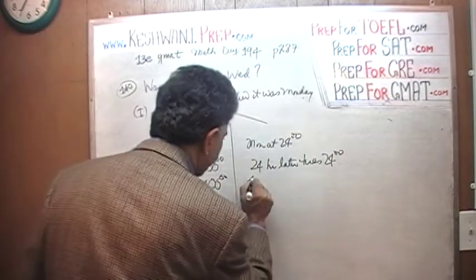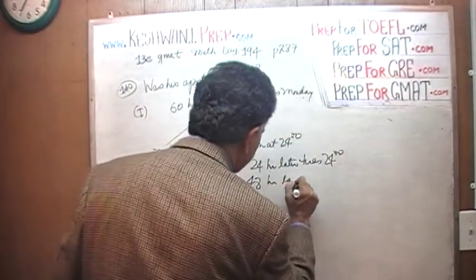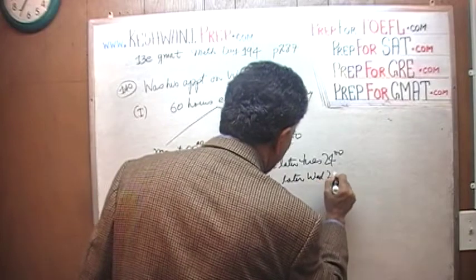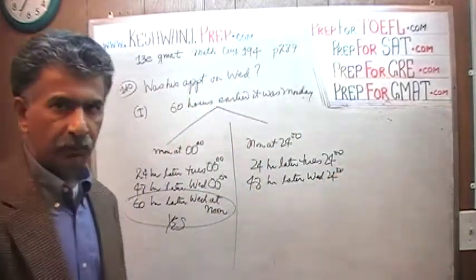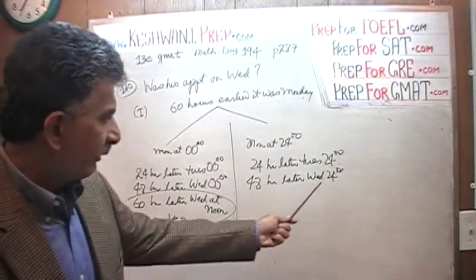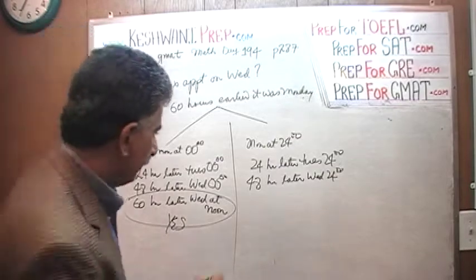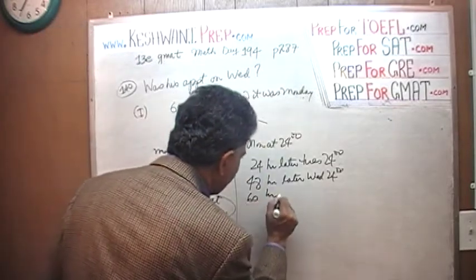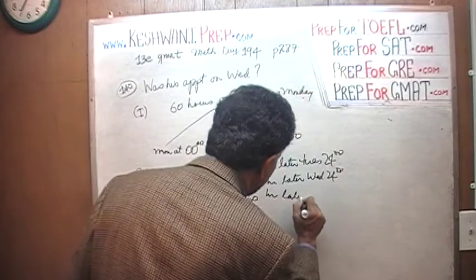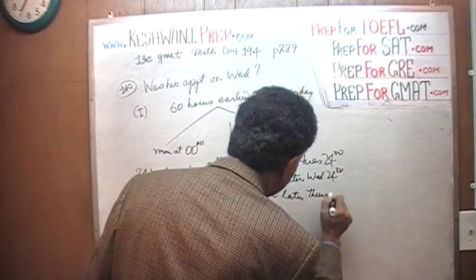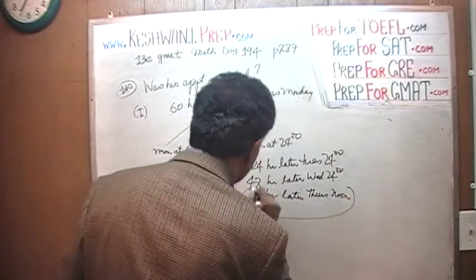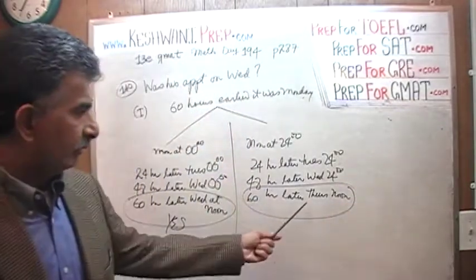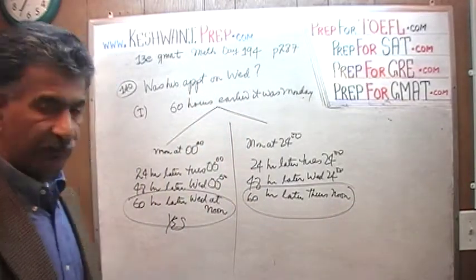And then 48 hours later, it is already the end of Wednesday. His appointment couldn't possibly be on Wednesday because just 48 hours later it will be the end of Wednesday. If you add another 12 hours, we'll end up at Thursday noon.